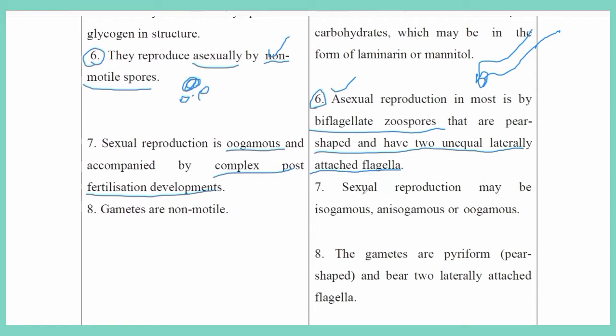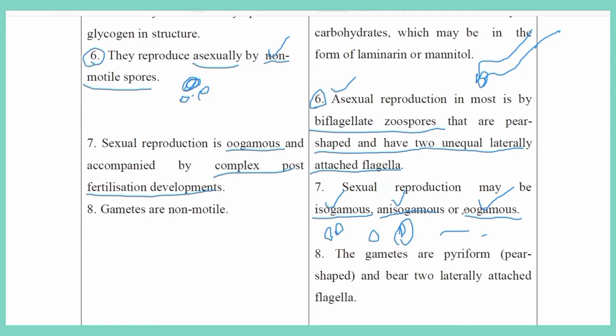In Phaeophyceae or brown algae, isogamous means both male and female gametes are the same. Anisogamous means, for example, the female gamete is large and the male gamete is small. Oogamous means the egg cell remains in place, but sperms, the antherozoids, will move towards the egg cell. That is called oogamous type.